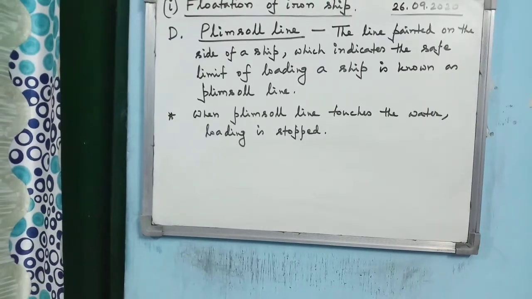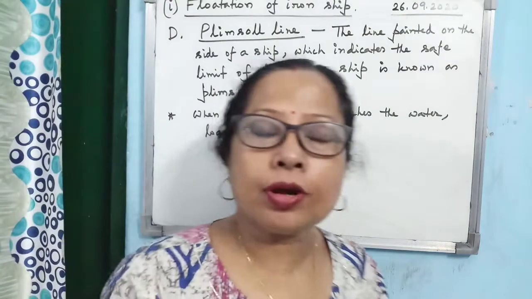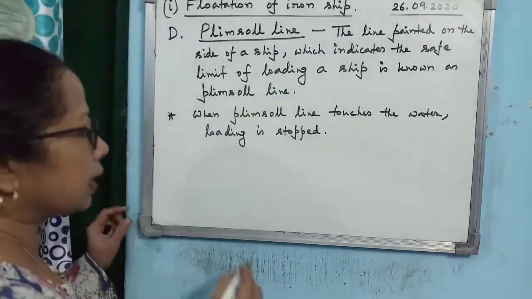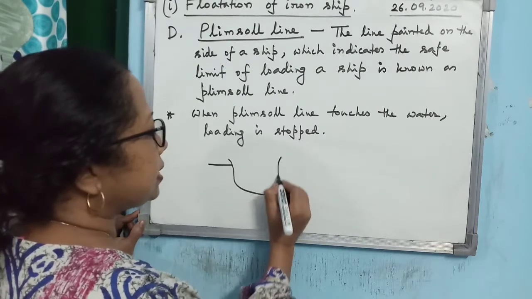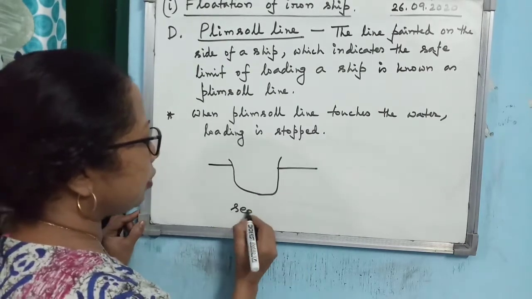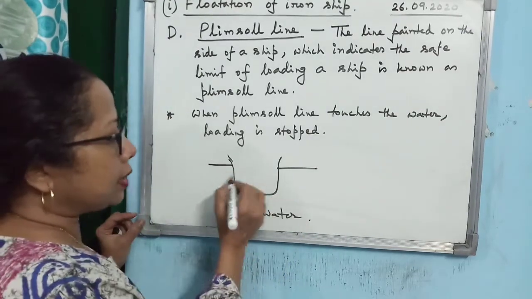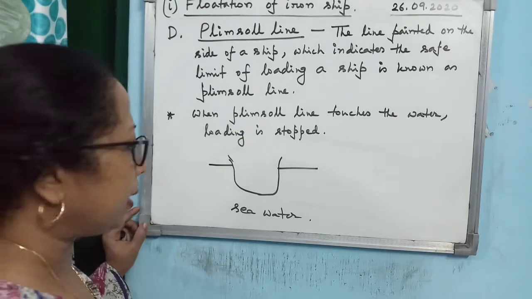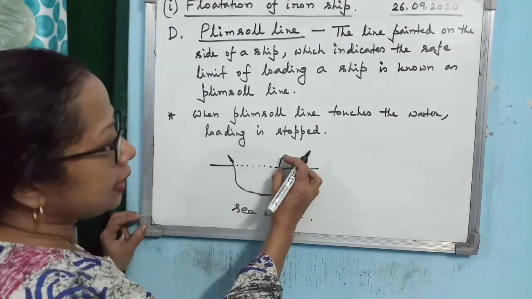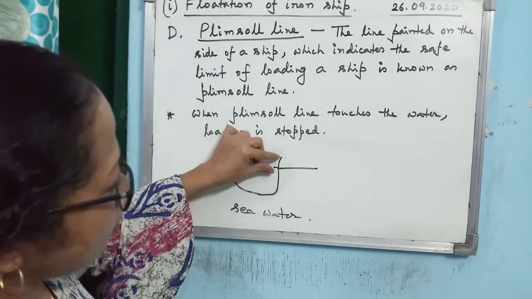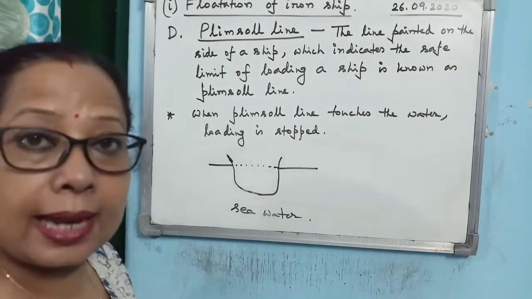Alright. Now the next concept is the concept of the Plimsoll line. Alright, now if you consider the previous discussion, just consider this fact. Suppose a ship is in sea water. Alright, this is sea water. Now when you are loading the ship and the ship is sailing in sea water, suppose you have loaded it in such a manner that only this portion, you just look at the diagram, this small portion is above sea water. Alright, you have loaded it like this.